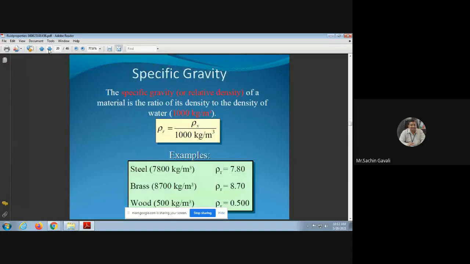So this property also we have completed. The specific gravity or relative density of a material is the ratio of its density to the density of water. If we want to calculate the relative density of steel with respect to water, having density 7800 kg per meter cube, then the relative density of steel will be 7.80. Brass will be 8700, but it is with respect to water only. So with this, we have completed up to this, I think.